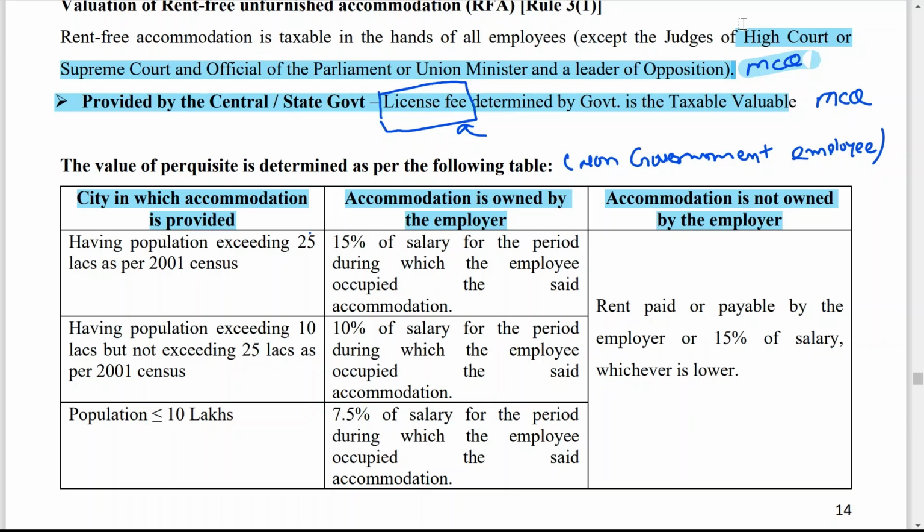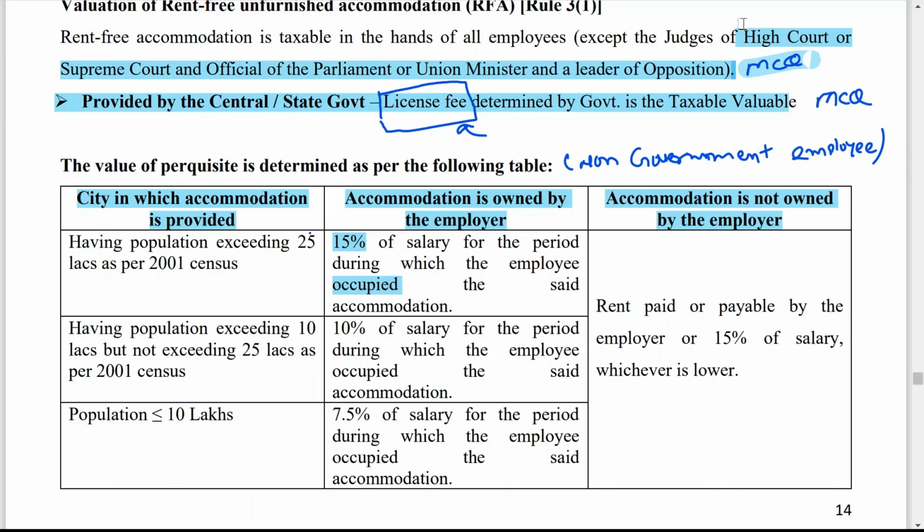If the population of a particular city is 25 lakh as per the 2001 census, then you have to take 15% of salary for the period during which the employee occupied the said accommodation. That means, let us say he has occupied the accommodation for only 10 months, you have to consider salary for 10 months. If he has occupied the property for 11 months, you have to consider salary of 11 months, and then make 15% of that salary.